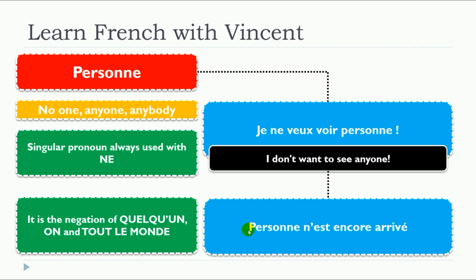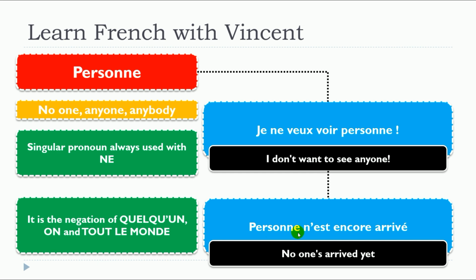It's also possible to use it as a subject, personne, so you start with it. Then you don't forget the ne. Of course, you drop the e because you've got a vowel after. So, personne n'est encore arrivé.